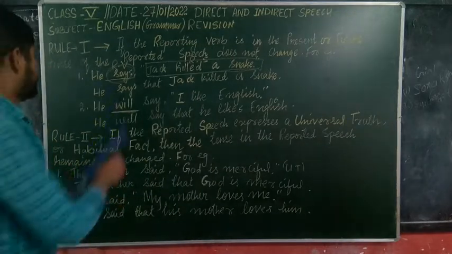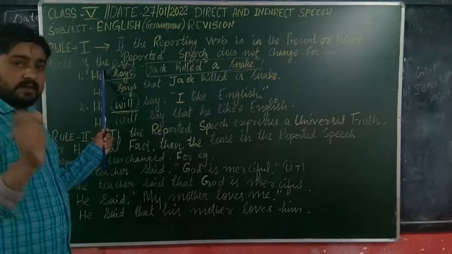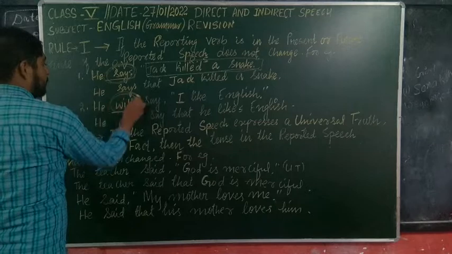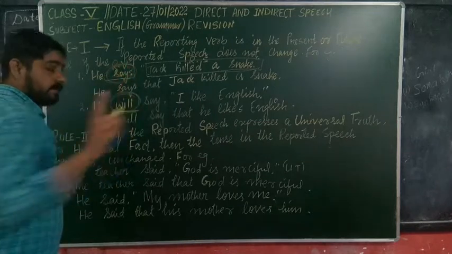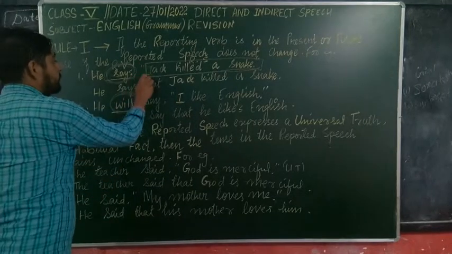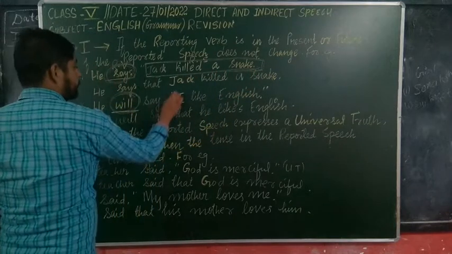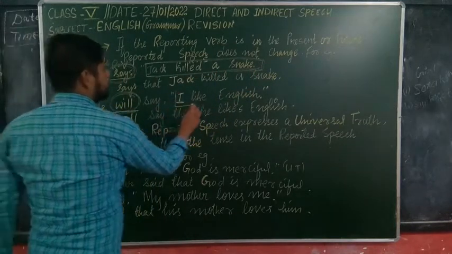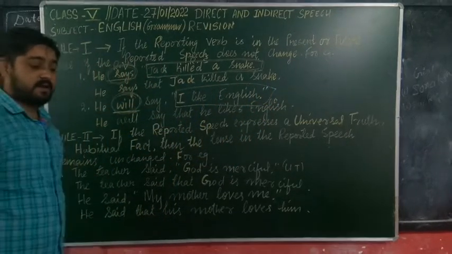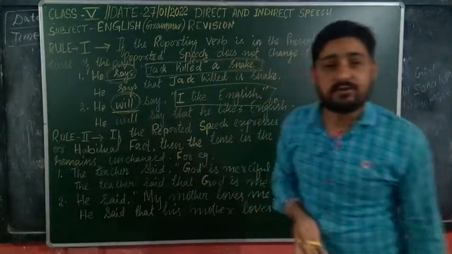If the reporting verb is in present or future tense, then the reported speech does not change in indirect speech. We will not change this reported speech in indirect speech.